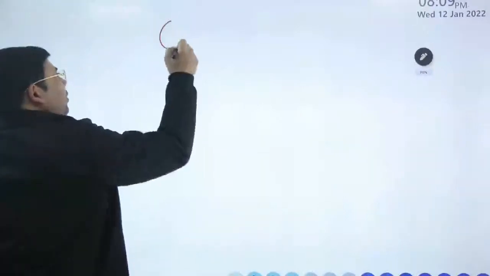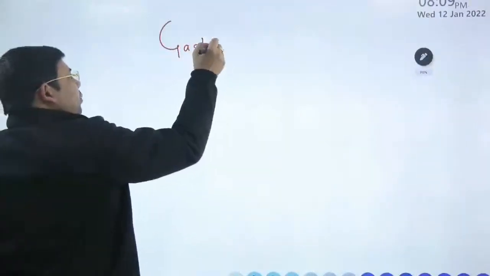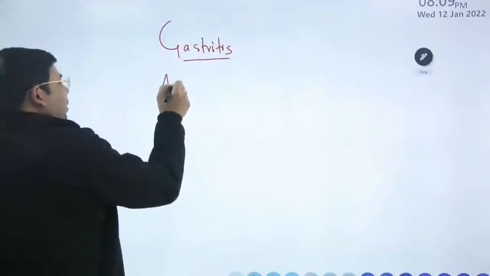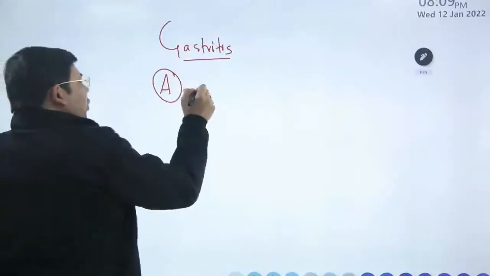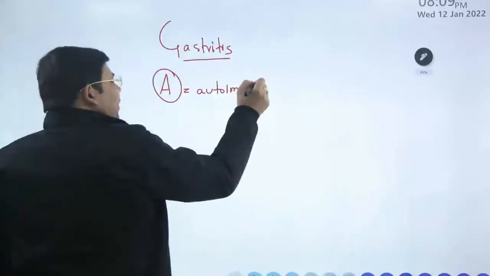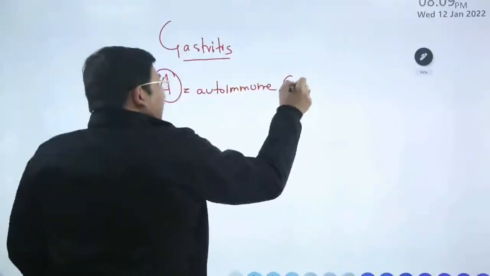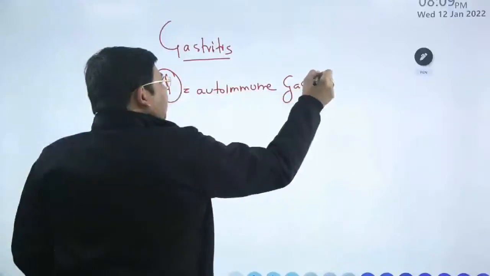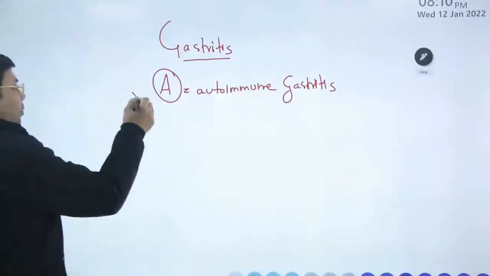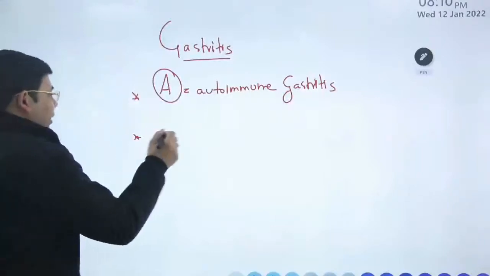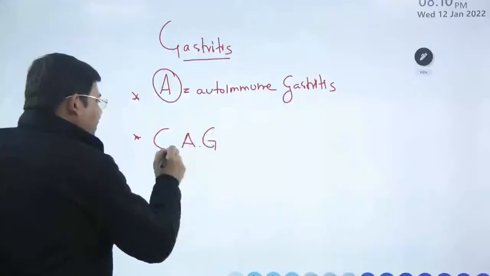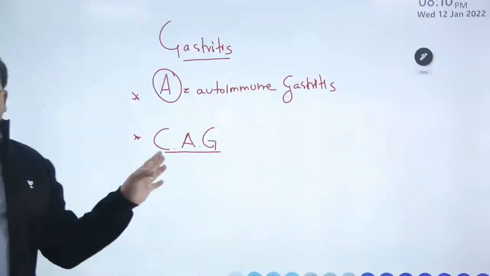So when we talk about gastritis, you know there are a lot of types of gastritis. We have type A. Type A is the autoimmune type of gastritis. And this is actually responsible for what? Malignancy, point number 1. The second is, you must have heard of CAG. What is CAG? This is chronic atrophic gastritis. CAG is again responsible for malignancy.